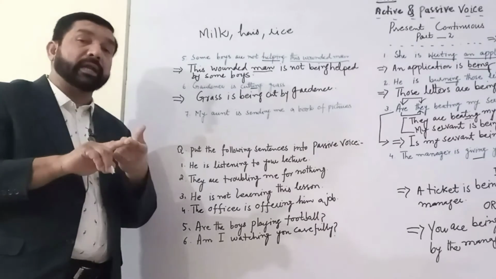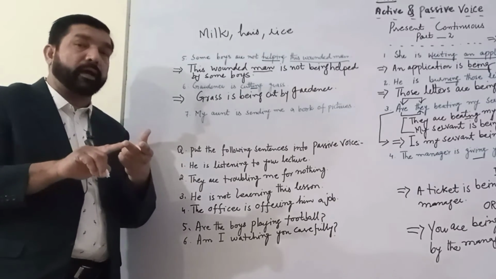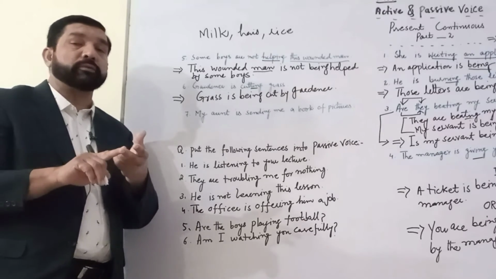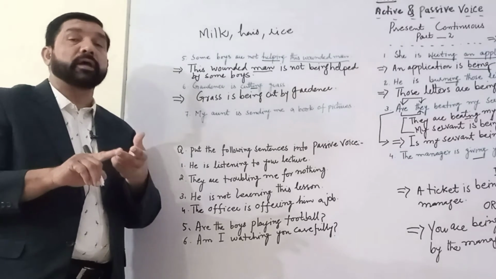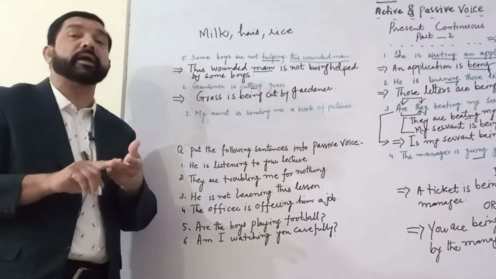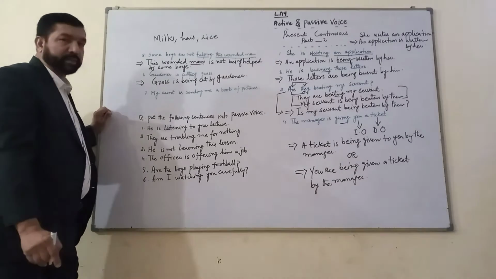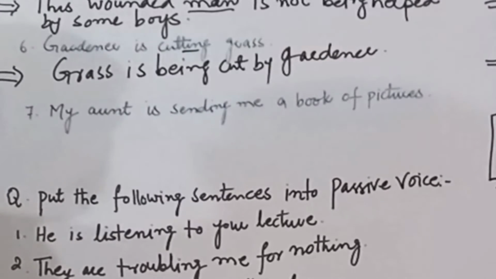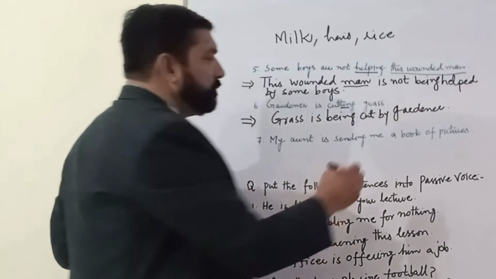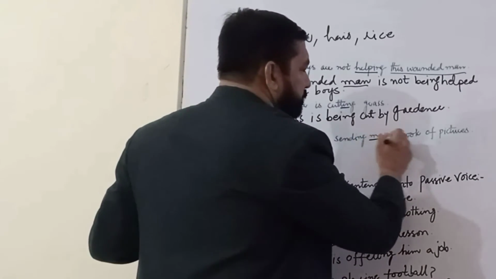Countable nouns and uncountable nouns. बस ध्यान में रखिएगा, जब कभी uncountable noun आएगा तो उसके साथ हमेशा is आएगा. Now, the last sentence. My aunt is sending me a book of pictures. Here also we have got 2 objects.